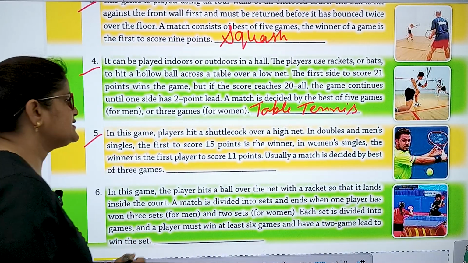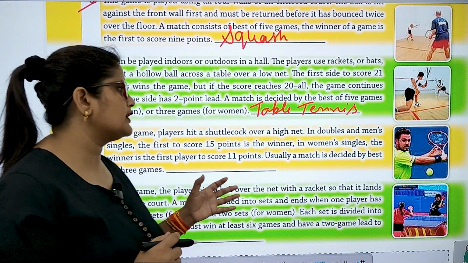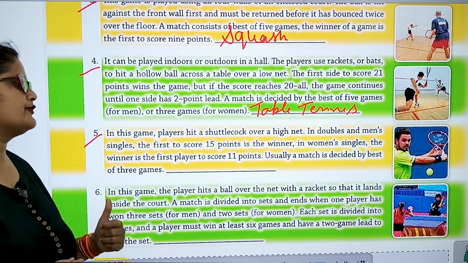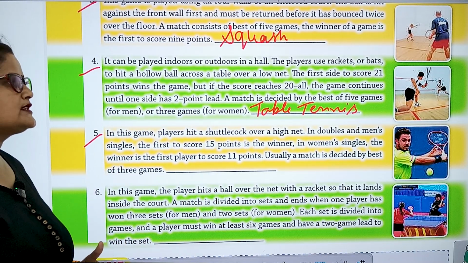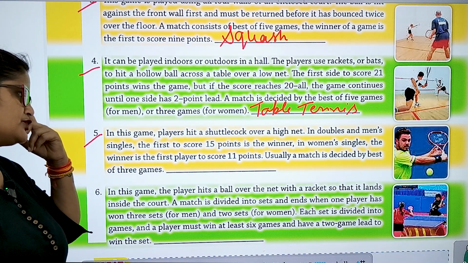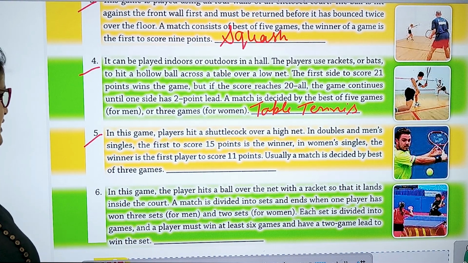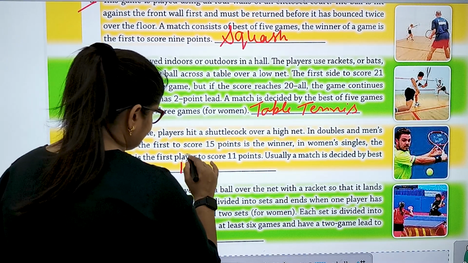Number 5. In this game, players hit a shuttlecock over a high net. In doubles and men's singles, the first to score 15 points is the winner. In women's singles, the winner is the first player to score 11 points. Usually, a match is decided by best of 3 games. So, ये है बैडमिंटन.